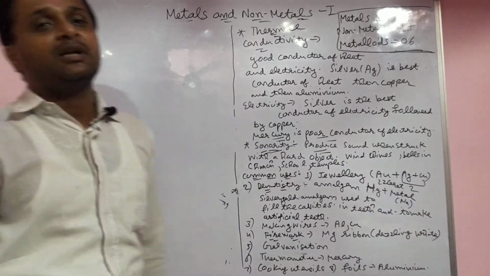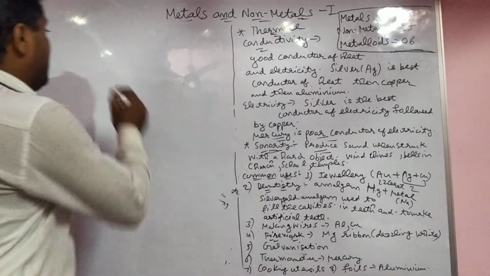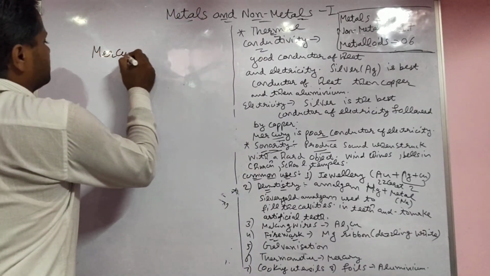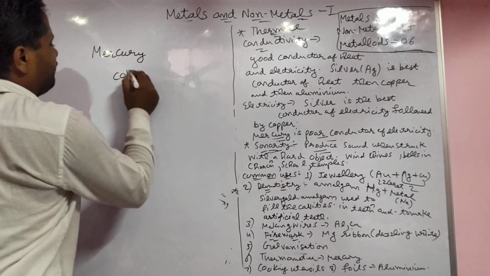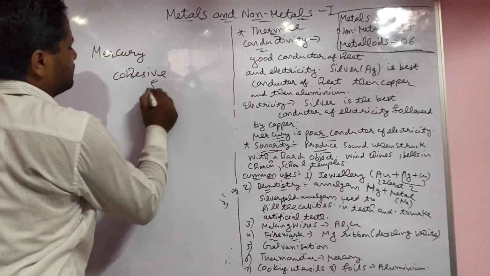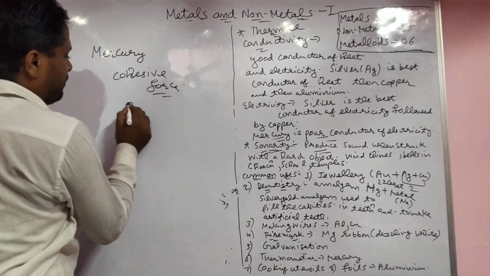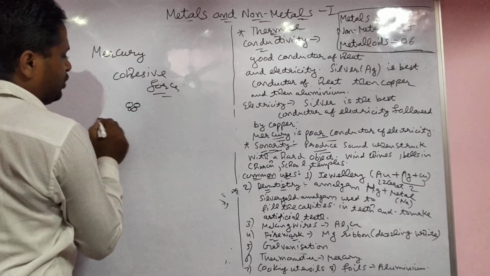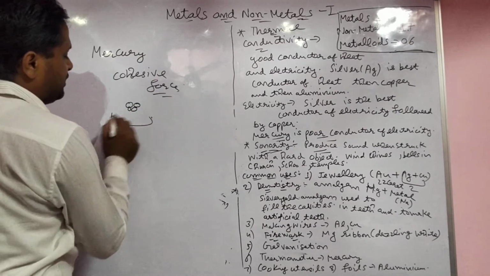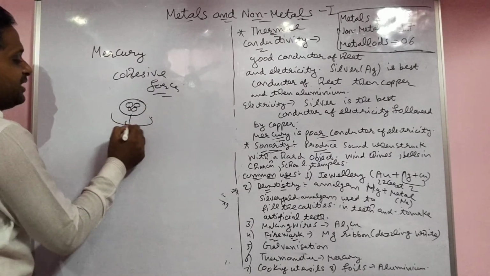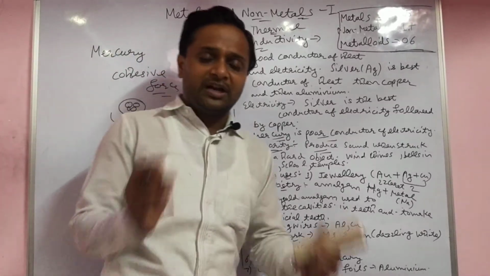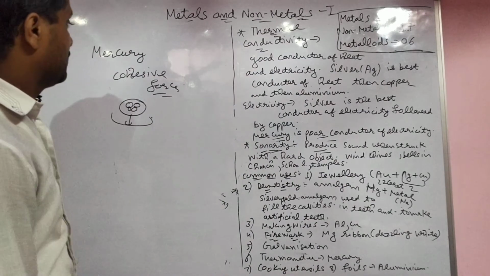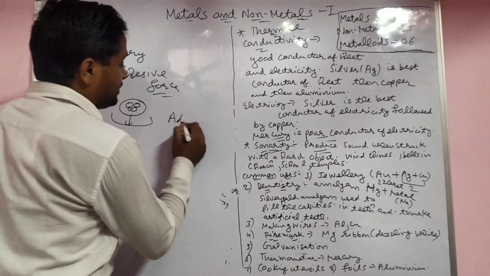Mercury is used in a thermometer. Mercury has cohesive force. It forms bonds with itself only, not with other surfaces, so that is why it does not wet the surface. It is cohesive in nature always. But the other force is adhesive.